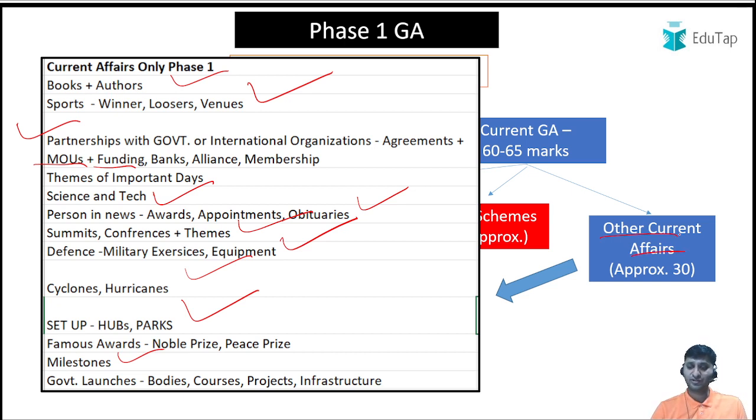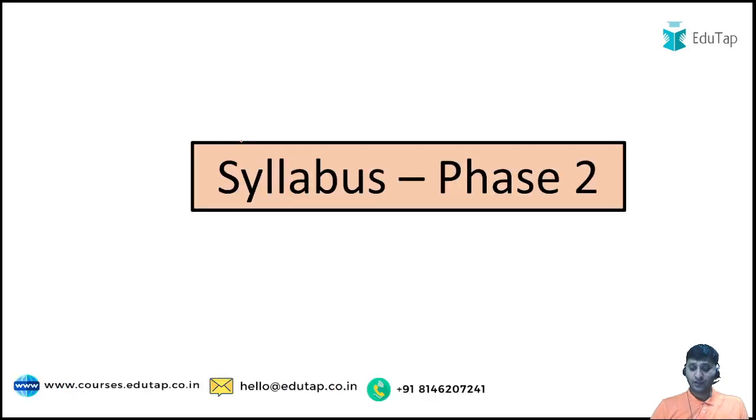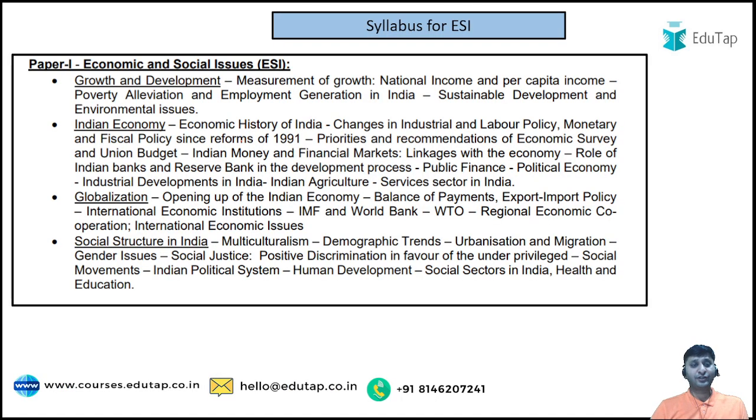So go through these. This is worth 30 marks, right? So overall, as I showed you, 30 marks for this, 15 for this, 20 for banking and financial awareness, which is like 65 marks, and rest 10 to 15 is static GA. Now syllabus for phase 2, which is given in your notification, right? I'll not go through this in detail.